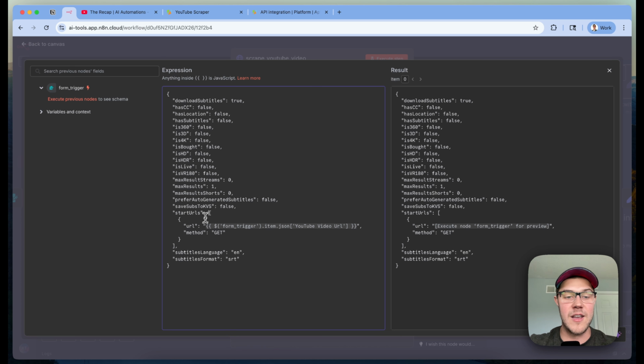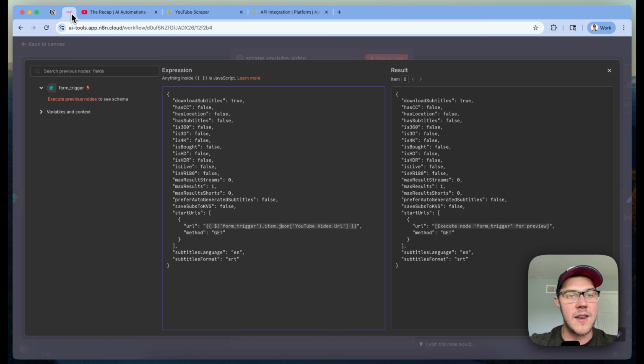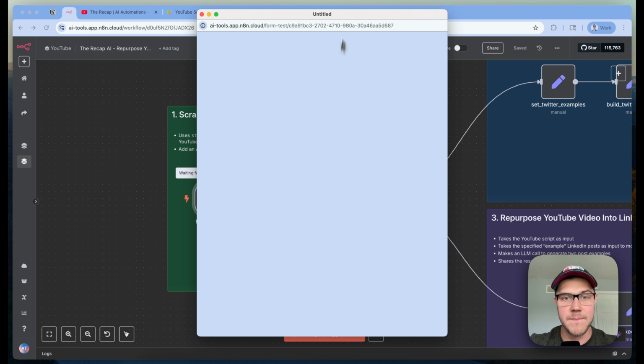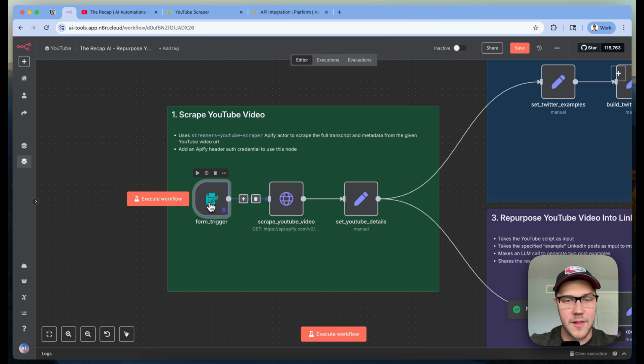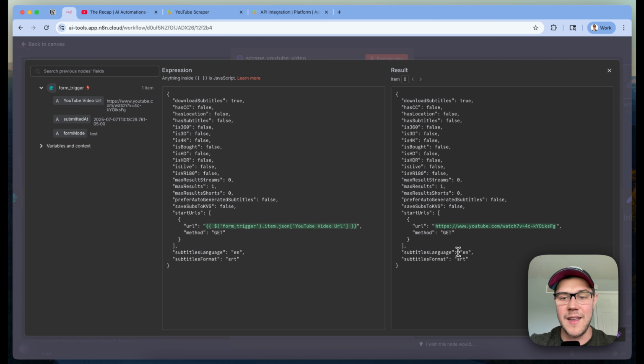The main thing to do here is specify the start URLs array where we give that URL that was passed in from our form trigger. So let me start this off so we can see some real data populating here. So I'll execute, paste in our URL, pin this by clicking P, and then if I pull this up, we should be able to see real data flowing into this start URLs array.